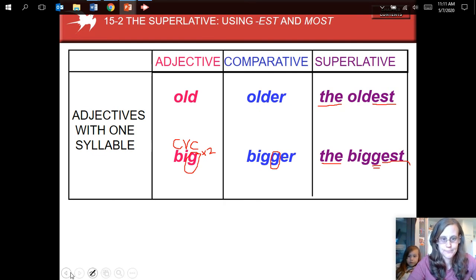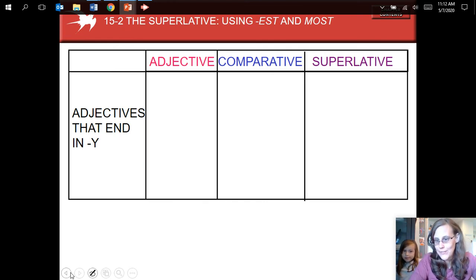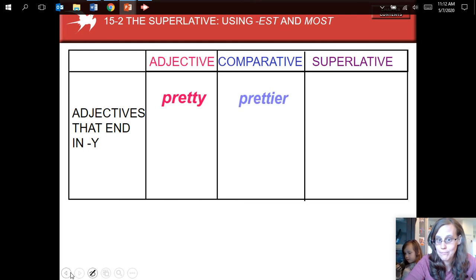Continuing, one more: adjectives that end in Y. Do you remember what we do with adjectives that end in Y? For example, pretty. We drop the Y and the Y becomes the letter I, and then we add ER for the comparative, so prettier.